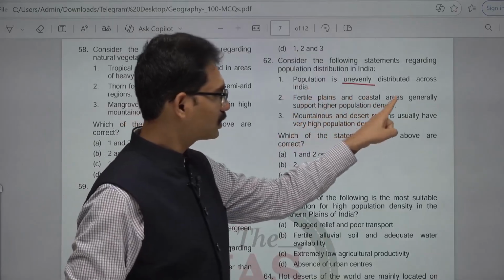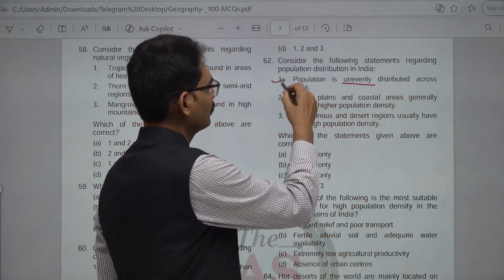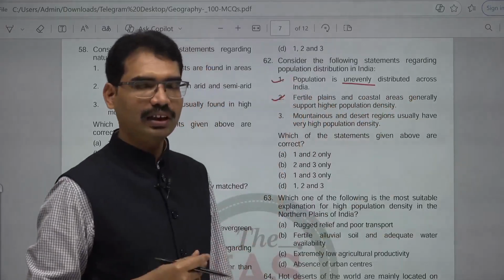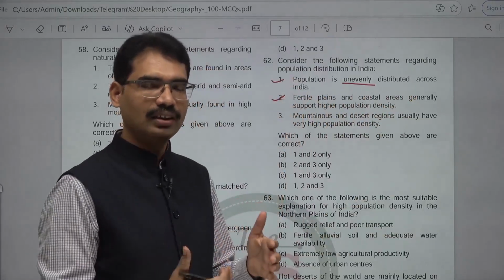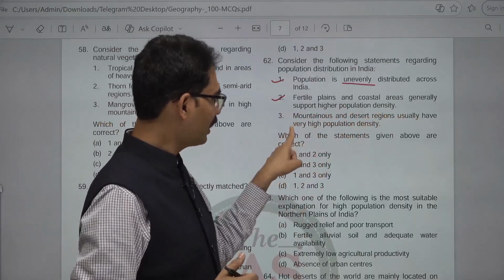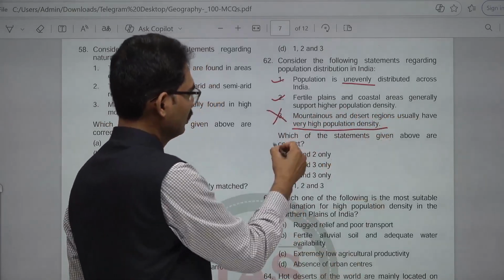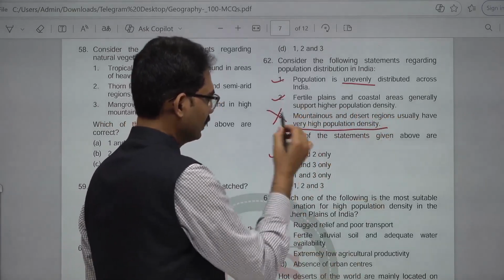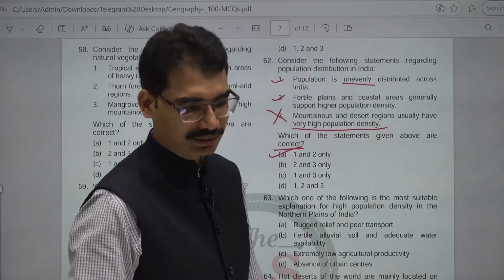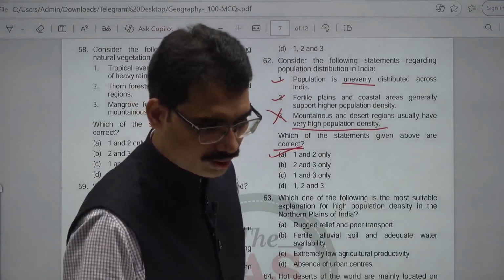Fertile plains and coastal areas generally support higher population density because they have sufficient food availability, and historically those areas are settled areas. Mountainous and desert regions usually have very high population density. No, this is not correct. 1 and 2 are correct. A is the answer. Next one. 63.